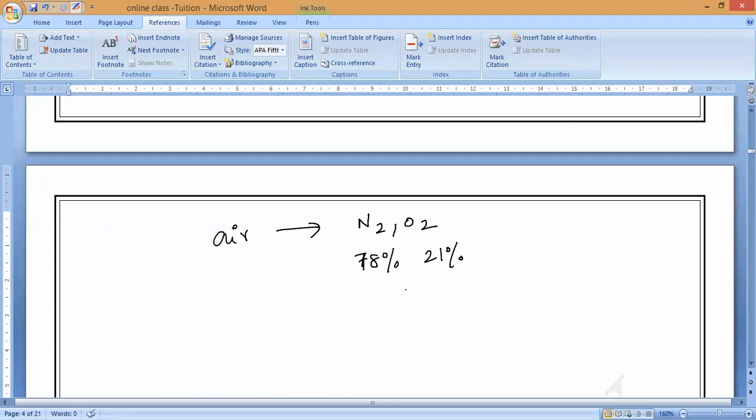Next, two non-metals, oxygen and silicon, are the main constituents of the earth.